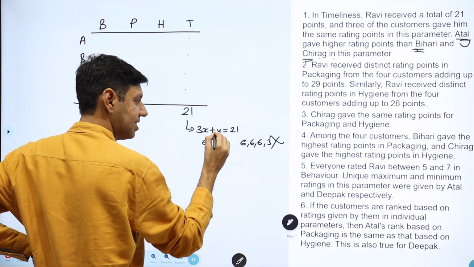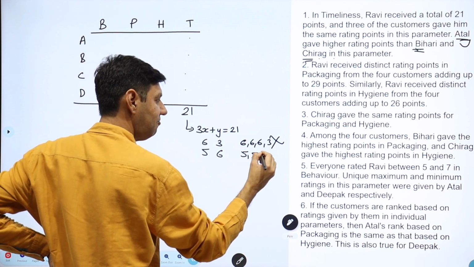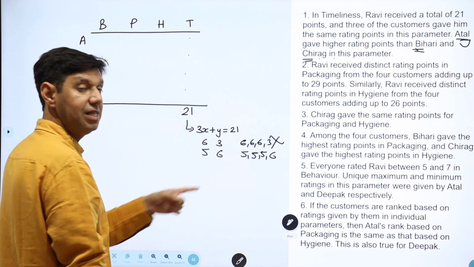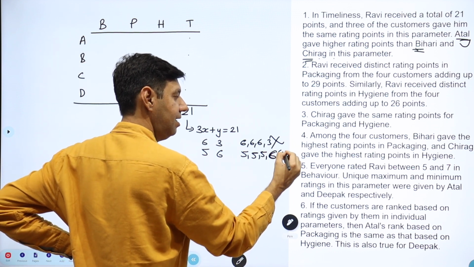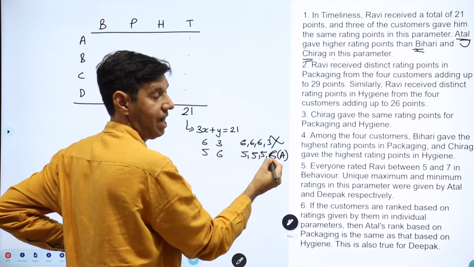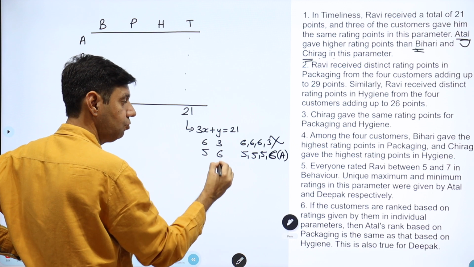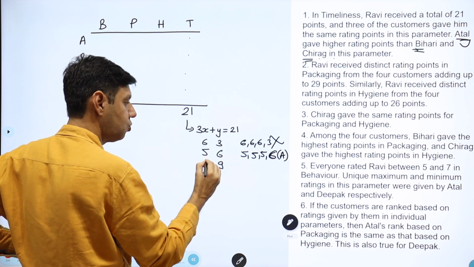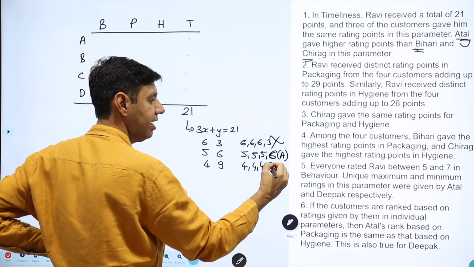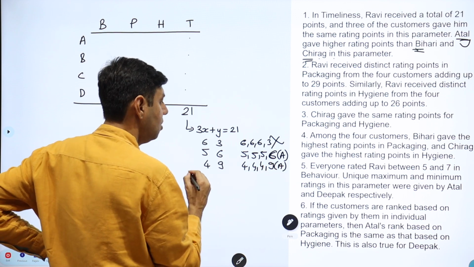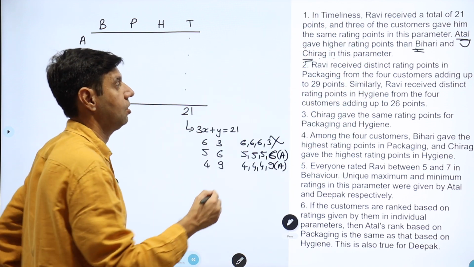If this is 6, 15, so this is 5. Now this is 5, 5, 5 and 6. Will this work? Yes, this is Atul, and this is B and C, and Atul is more than B and C. It could also be 9, since you can give 1 to 9. If this is 9, this is 12, this is 4. So I could also have 4, 4, 4, 12 and 9, 21. 9 will be given by Atul. So detailed analysis is needed in each and every clue, students.